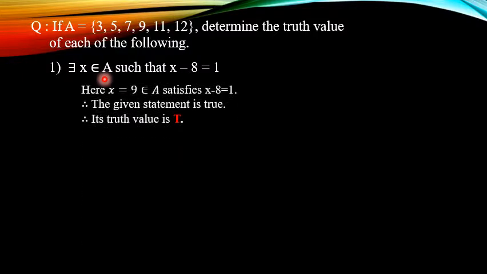So the answer is: here x is equal to 9 belongs to A satisfies x minus 8 is equal to 1. Therefore the given statement is true. Therefore its truth value is T.